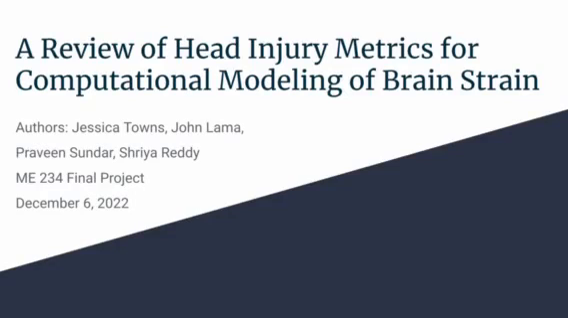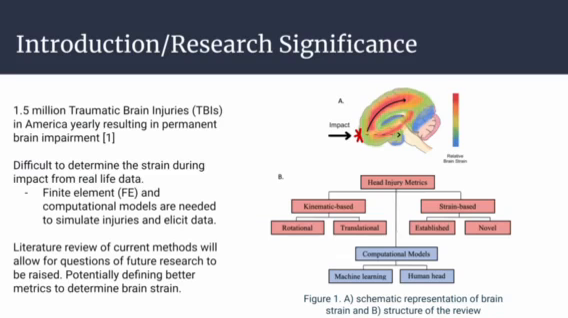A review of head injury metrics for computational modeling of brain strain. 1.5 million traumatic brain injuries occur in America yearly, resulting in permanent brain damage and impairment. Identifying ways to limit and mitigate the negative effects of TBIs is essential to effective patient care.